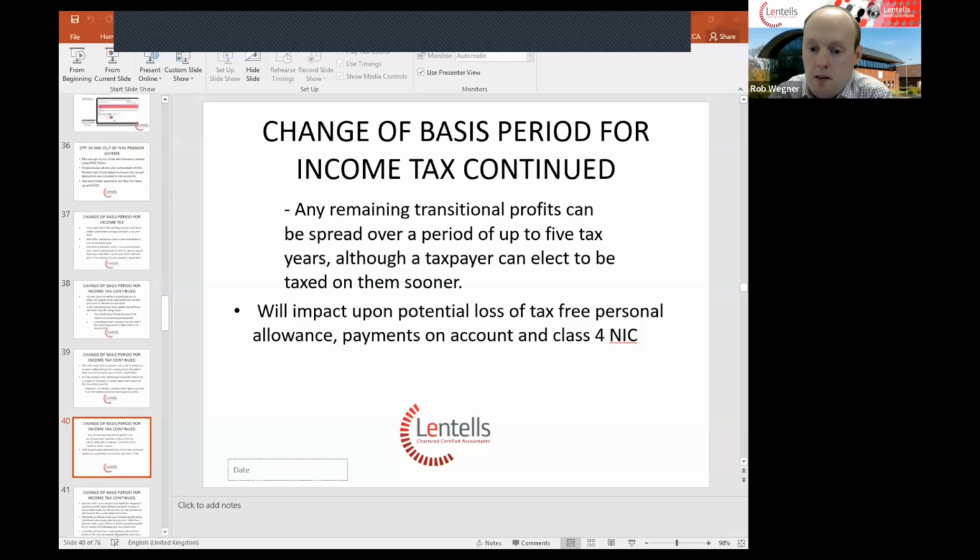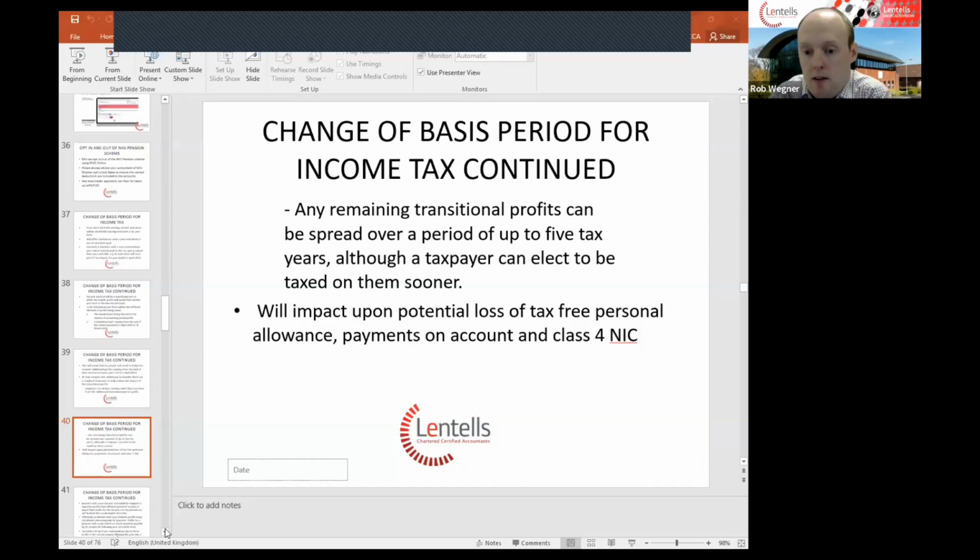This will have an impact upon the loss of the tax-free personal allowance. So for any individuals whose earnings are up and around £100,000, consideration of spreading the profits over a 5-year period would need to be looked at and numbers crunched to see the impact. It will also have an effect on the payments on account that are calculated as becoming payable in January and July of each year, and class 4 national insurance.